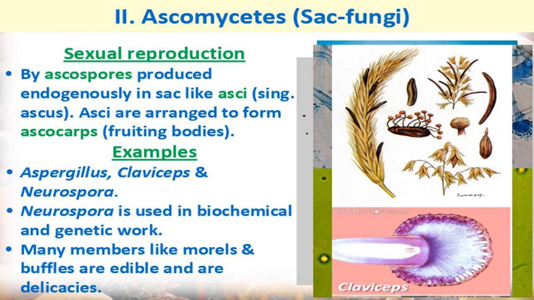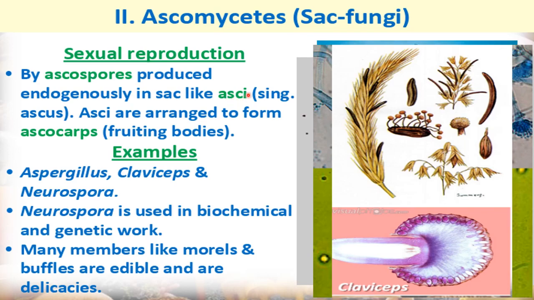Now let's talk about the sexual reproduction of ascomycetes. In ascomycetes, sexual reproduction occurs by ascospores. As the name matches, ascomycetes. So what kind of spores will be there? Ascospores. So it's easy to remember: ascospores in ascomycetes. These ascospores are for sexual reproduction, and they are produced endogenously, means inside a sac-like structure, and that sac-like structure is called asci.